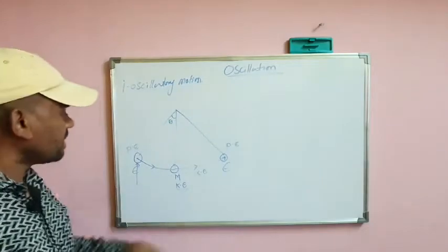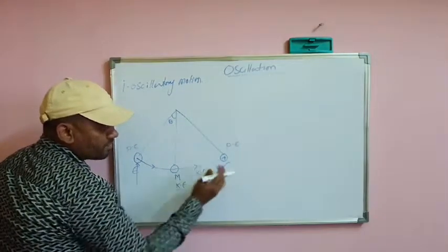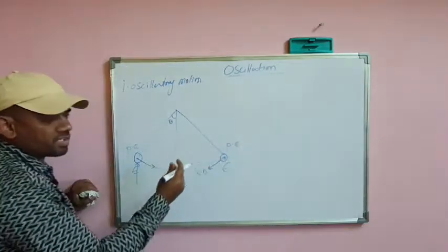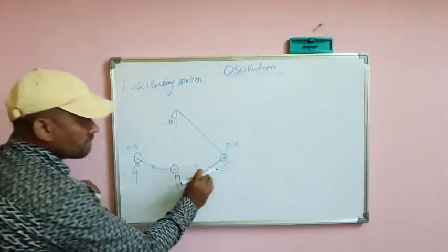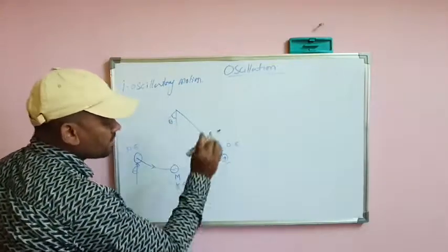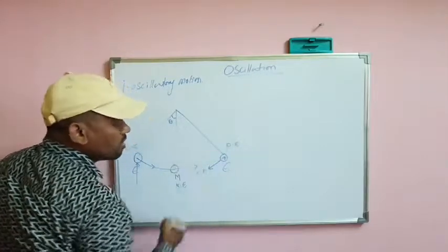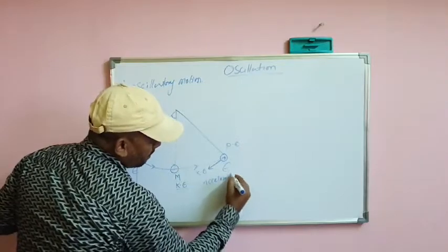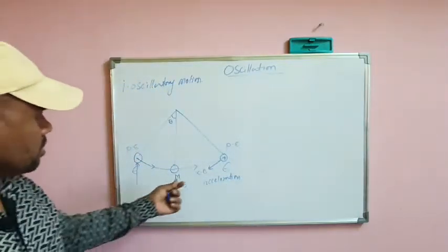You can see clearly here, when the bob is heading towards the right side, something is pulling the bob back towards its mean position. So this is an acceleration working opposite to the motion of the object.